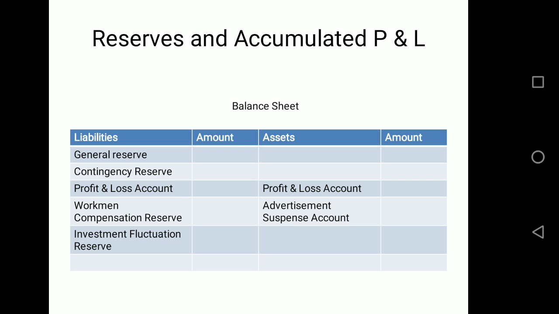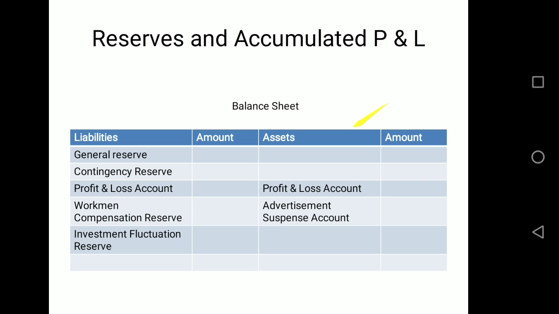And on asset side, we may find the accumulated losses or deferred revenue expenditure. So that may be there with the name profit and loss account on asset side, and advertisement suspense account, kind of deferred revenue expenditure. So we are going to learn about or discuss the treatment of these kind of accounts. Whenever there is reconstitution of business, such reserves or accumulated profit should be settled with the partner's current or capital account, as the case may be, in their old ratio.